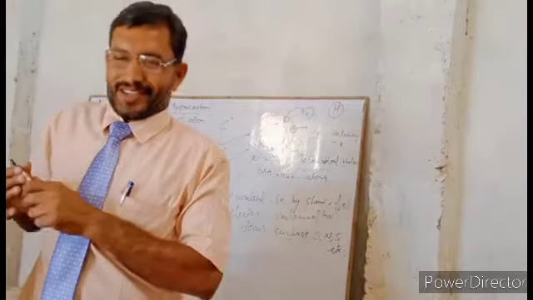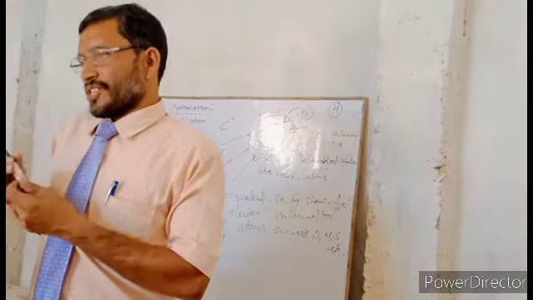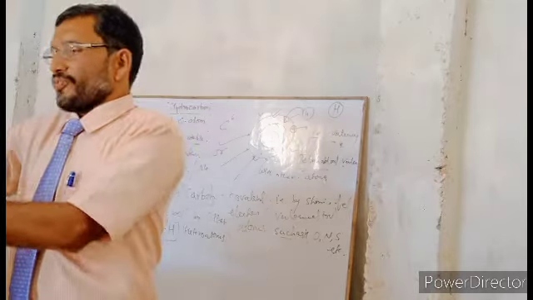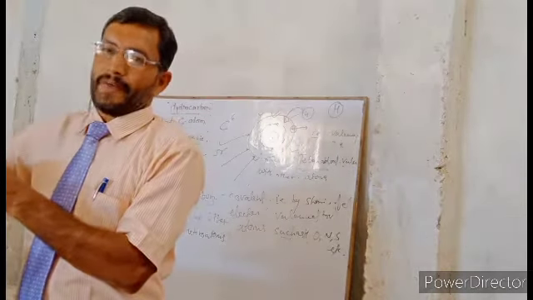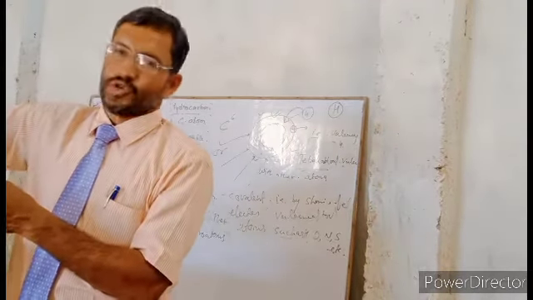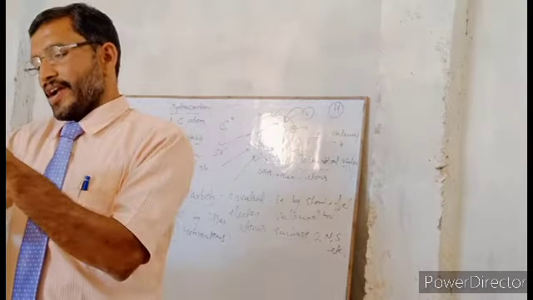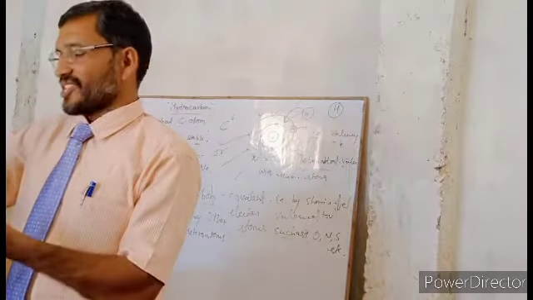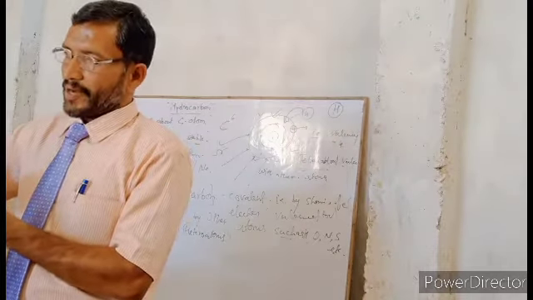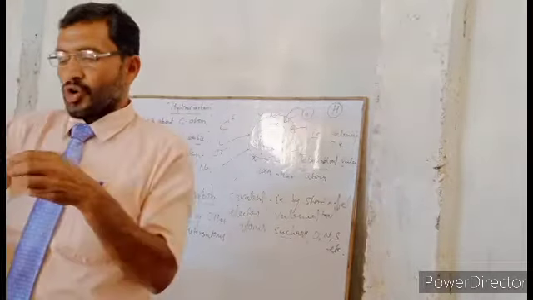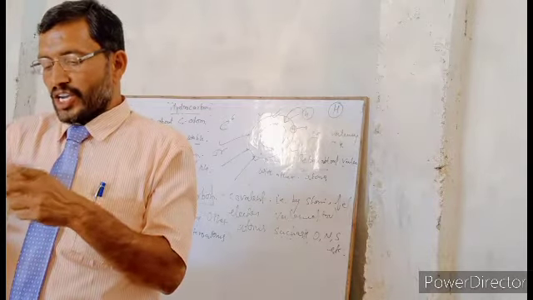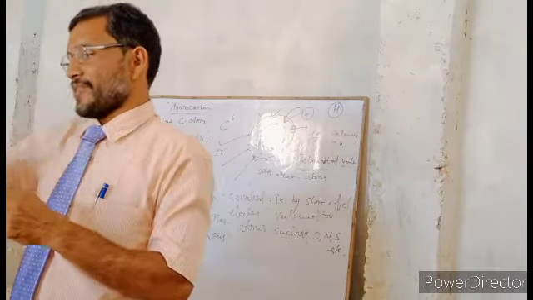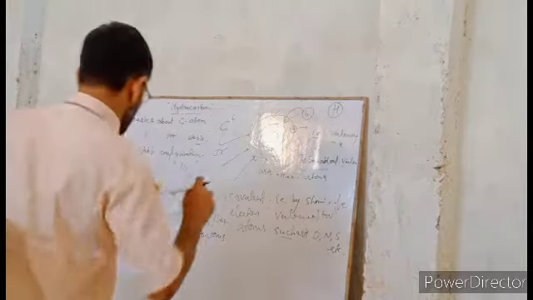Homoatomic molecules are molecules formed with the same type of atom, like hydrogen H2, oxygen O2, nitrogen N2, and sulfur rhombic S8, formed by the same atomic nucleus.